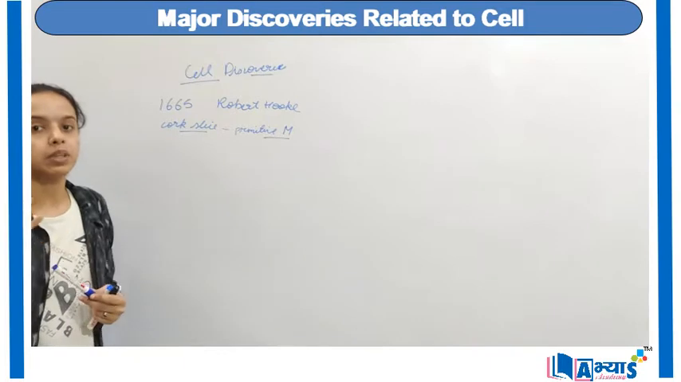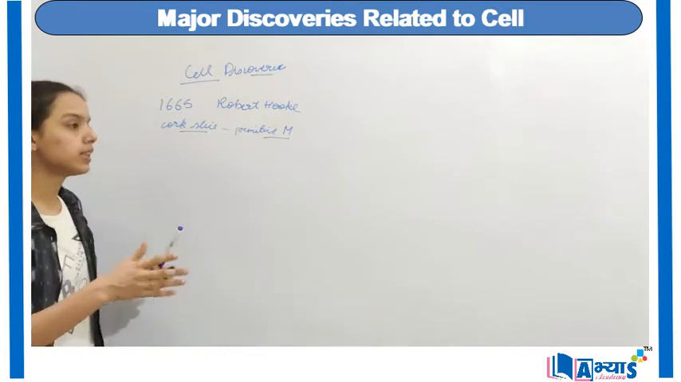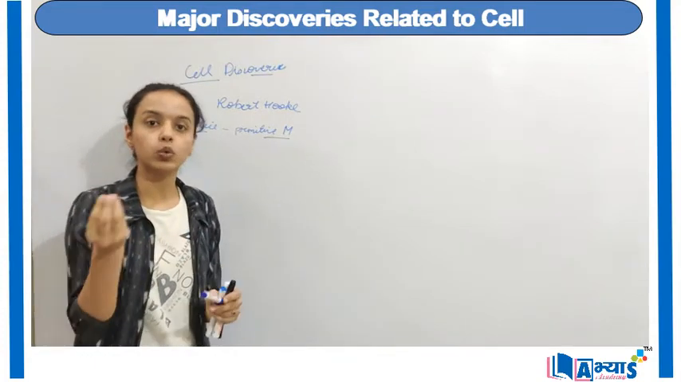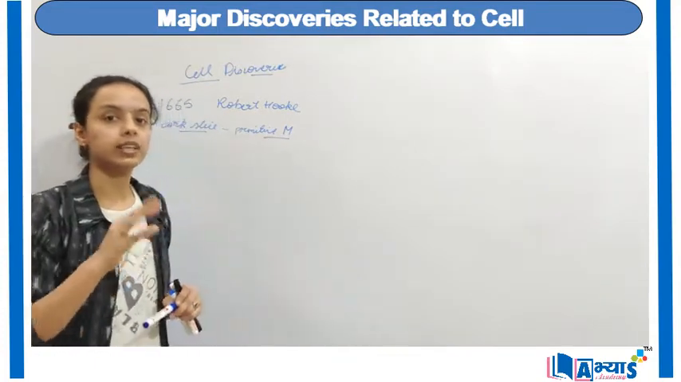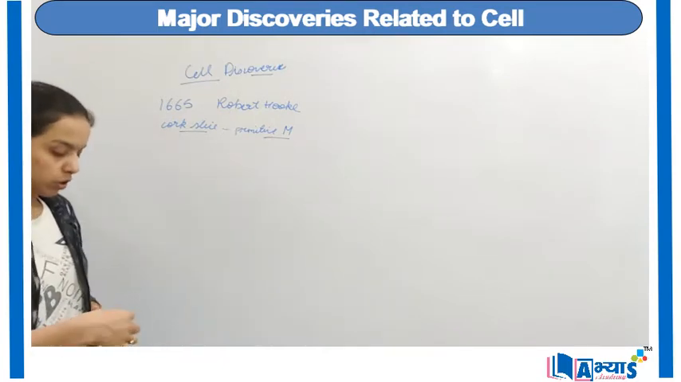Cork is obtained from the bark of the trees. So he actually observed the plant cells. He observed that there are comb-like structures similar to a honeycomb, and he found that there are living structures known as the cells. The next invention took place in around